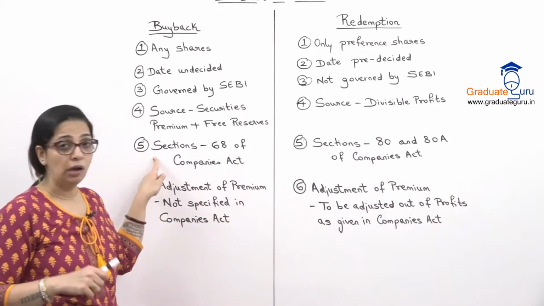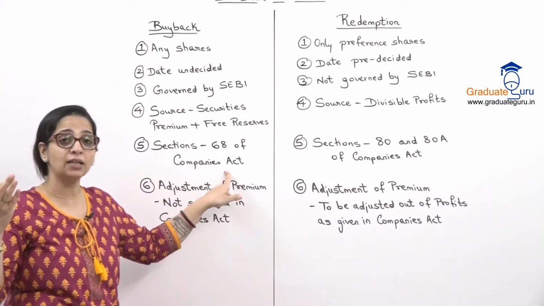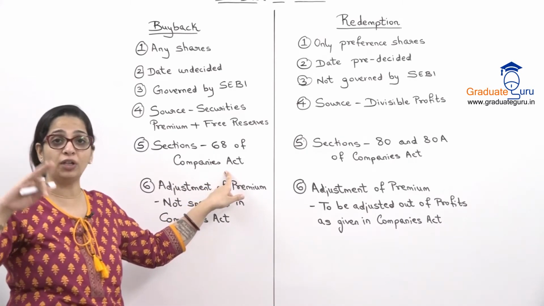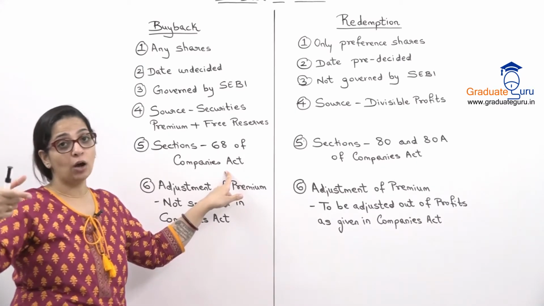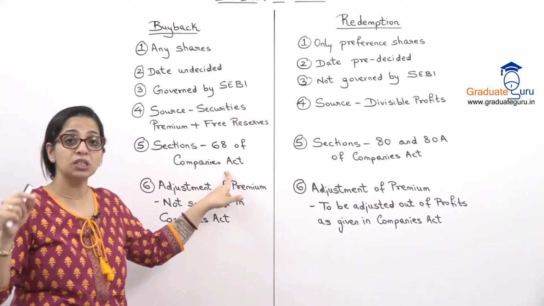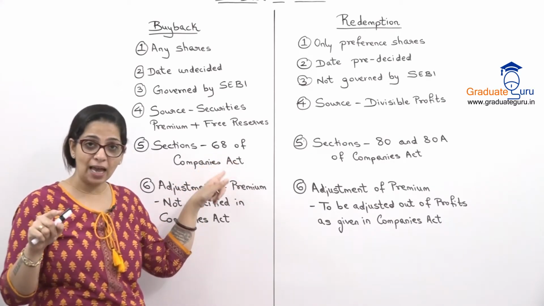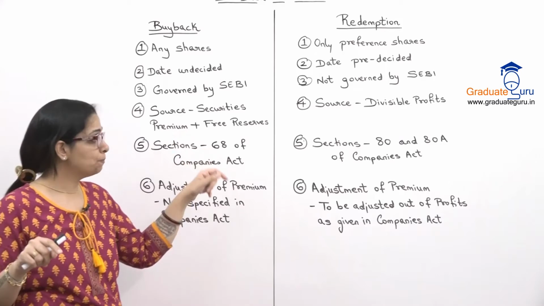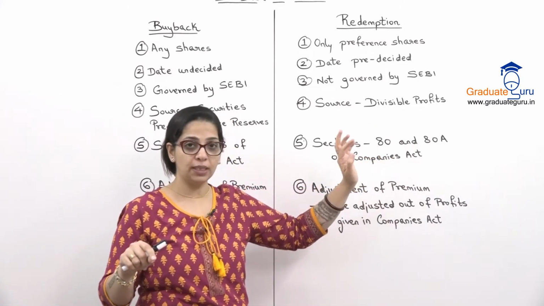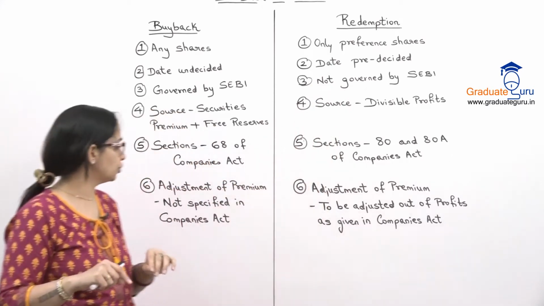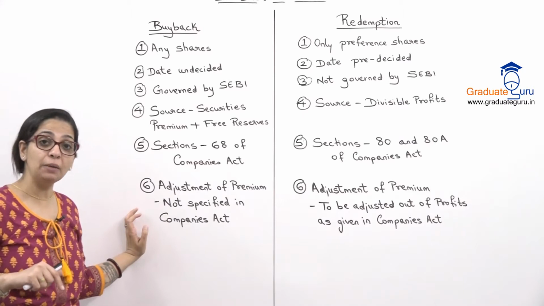Next point is, what are the sections of your Companies Act? We know Companies Act, old Companies Act was 1956. It has gone a complete change, and now we have a new Companies Act 2013. So section 68 of the Companies Act looks after buyback, whereas section 80 and 80A of the Companies Act looks after redemption.